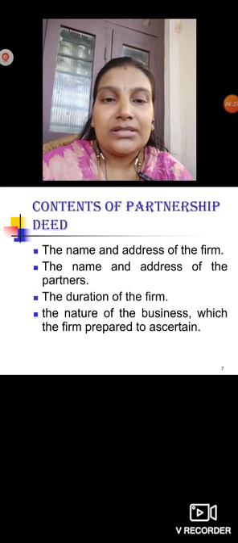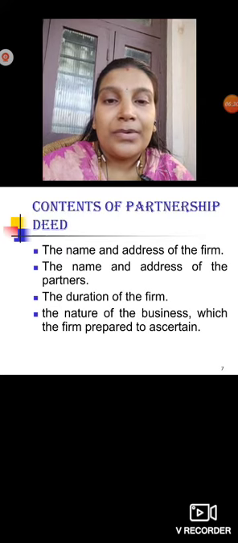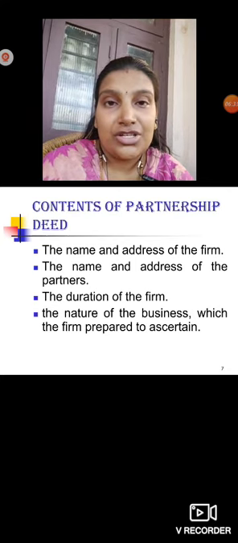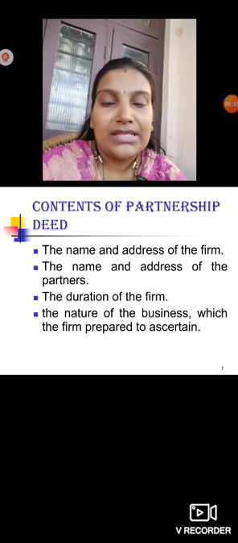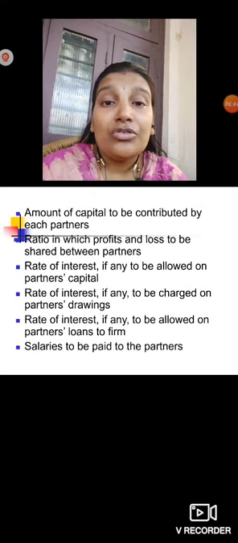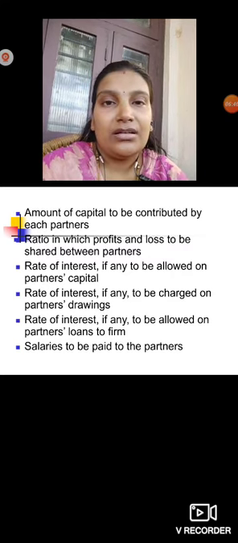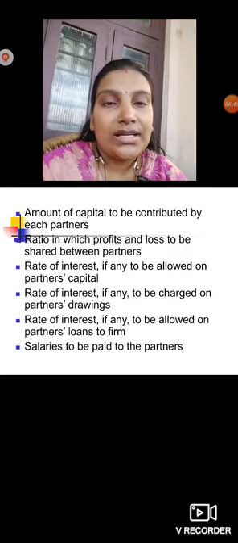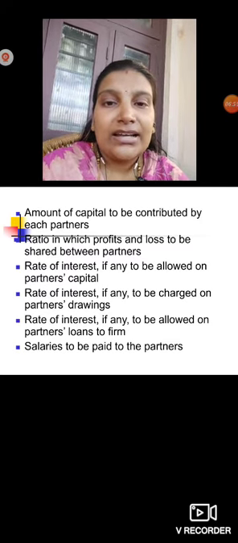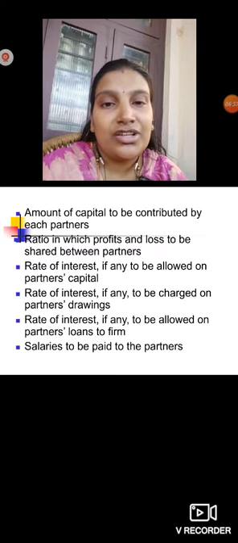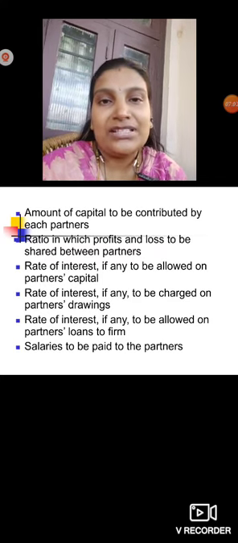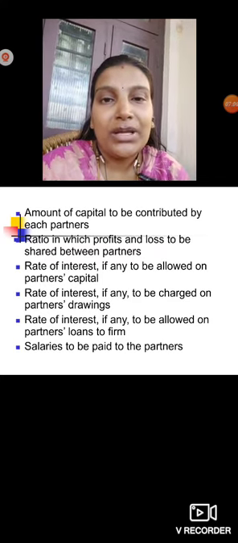Then the nature of the business, meaning what type of business you are going to do in the partnership, that you have to mention. Next, the amount of capital to be contributed by each partner, meaning the amount invested by all the partners as capital to your partnership firm. The next, the ratio in which profit and loss should be shared between the partners. That ratio should be mentioned.